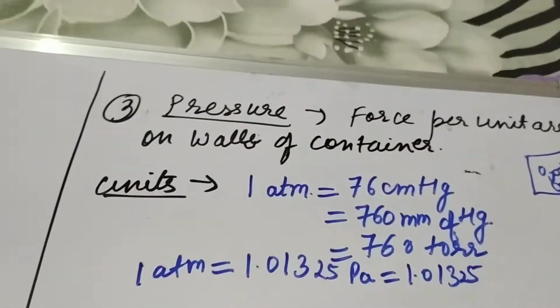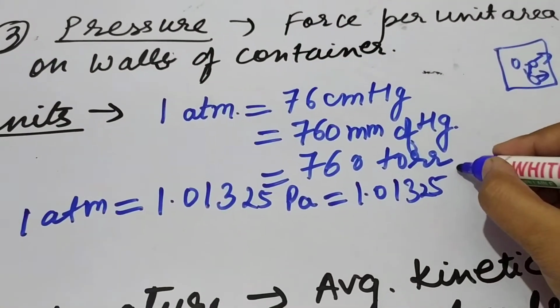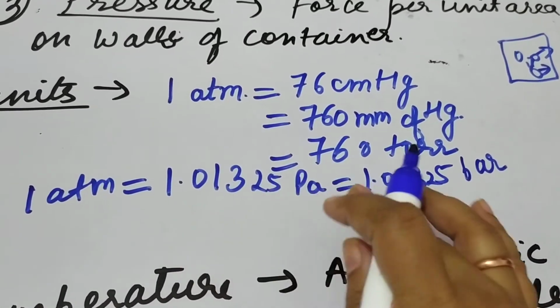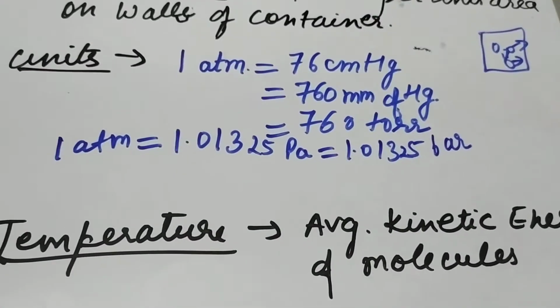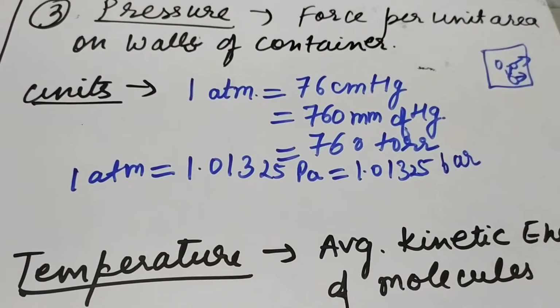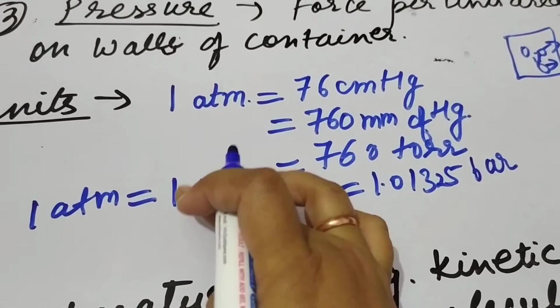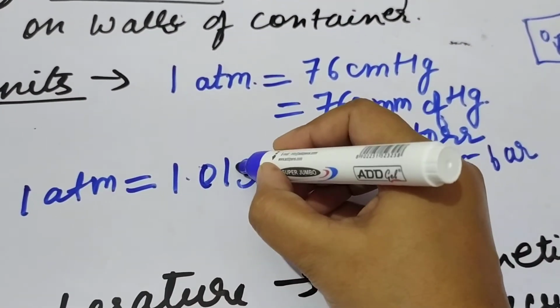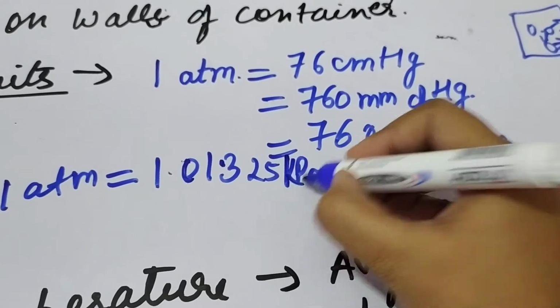So it is equal to 1.01325 bar, and here it should be 101.325 kilopascal.